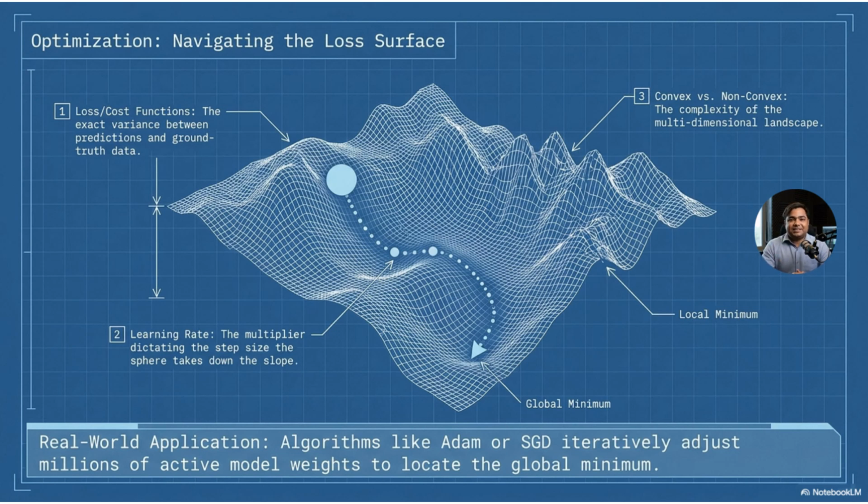Gradient descent is the basic method. More advanced methods include stochastic gradient descent, Adam, RMSprop, and other optimizers. These algorithms update millions or even billions of parameters during training. For example, a large language model has a huge number of weights. Training such a model means adjusting those weights again and again until the model becomes better at prediction. So, optimization is the process that turns mathematical models into trained AI systems.